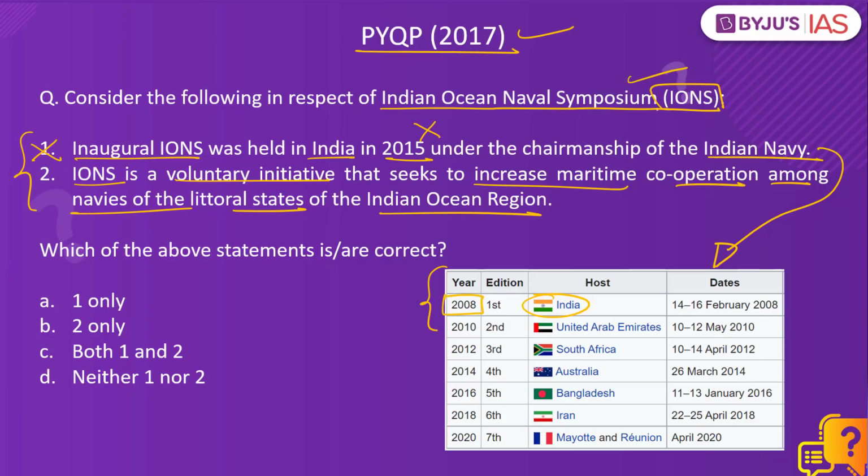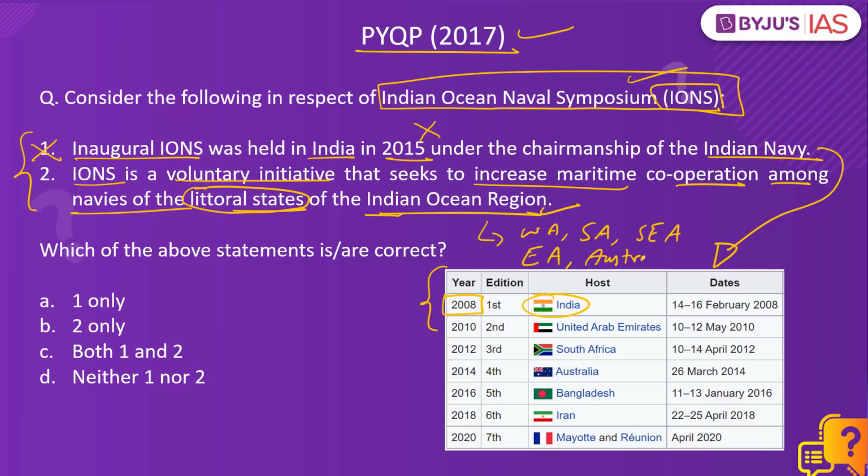This platform is an initiative of the Indian Navy to bring regional navies closer, and this symposium includes almost all the important littoral states of the Indian Ocean region. It has representation from West Asia, South Asia, Southeast Asia, East Africa, and even Australia is a part of the grouping. Under this initiative of the Indian Navy, naval symposiums and workshops are held to discuss the maritime security challenges being faced in the Indian Ocean region. So the correct answer is option B, 2 only.